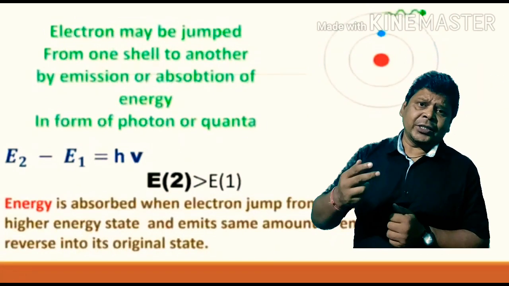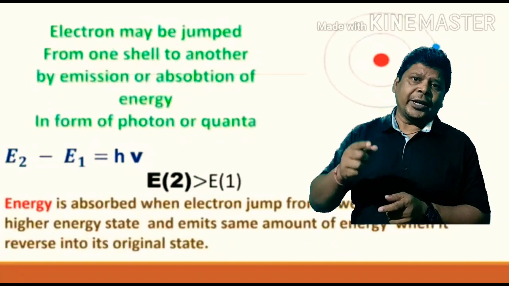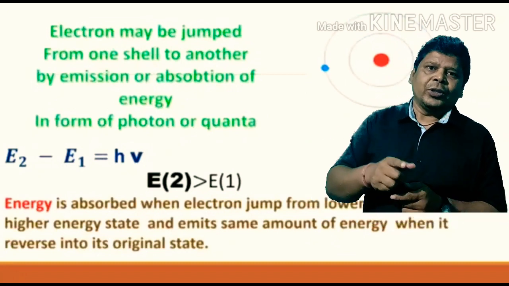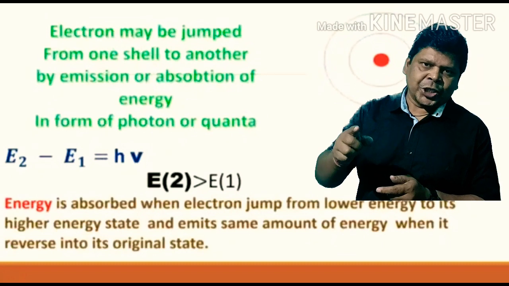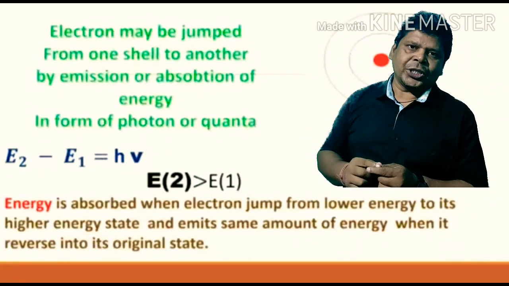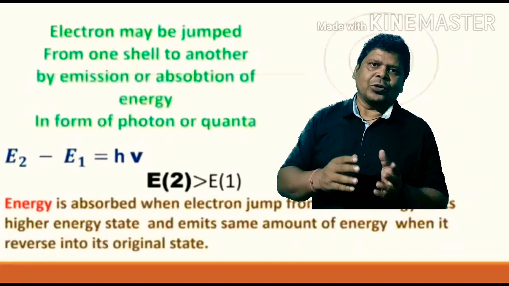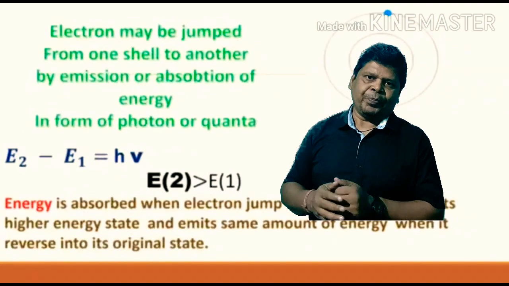If the energies of the two shells are E2 and E1, where E2 is greater than E1, then E2 minus E1 is equal to h nu, where h nu is the photon, that is the packet of energy, because energy absorbed or emitted by an electron is in the form of quanta.